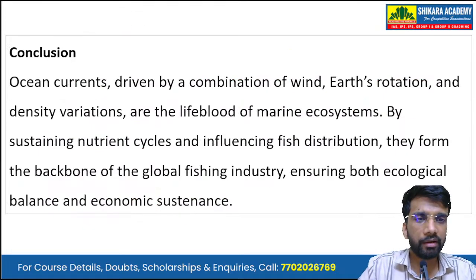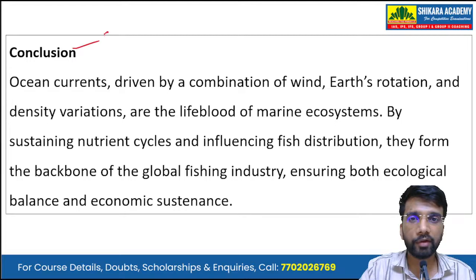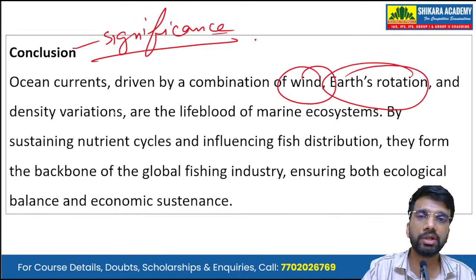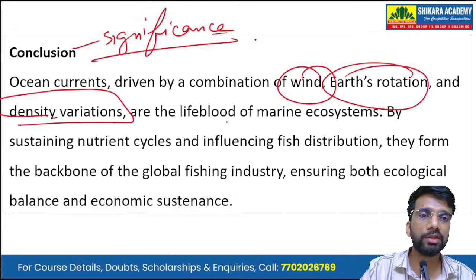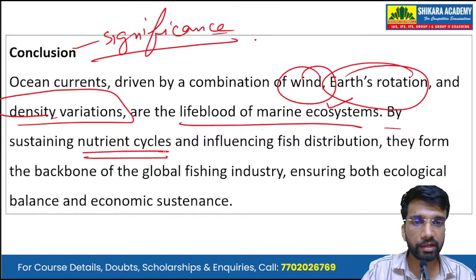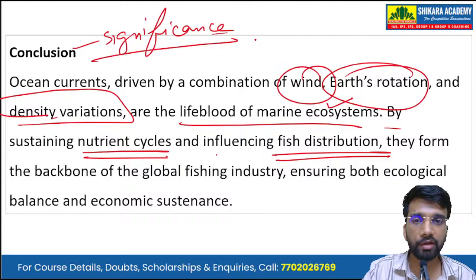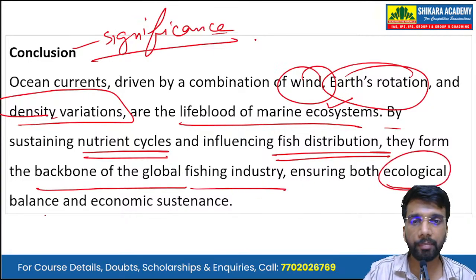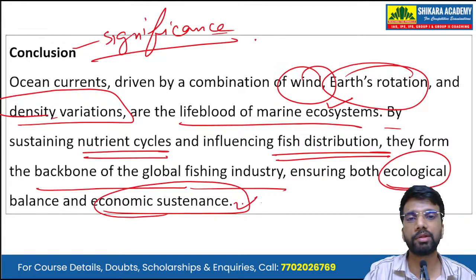So in conclusion, we can write the overall significance of the ocean currents. The ocean currents, driven by the combination of wind, Earth's rotation, and density variations, are the lifeblood of the marine ecosystems. By sustaining nutrient cycles and influencing fish distribution, they form a backbone of the global fishing industry, ensuring both ecological balance and economic sustenance.